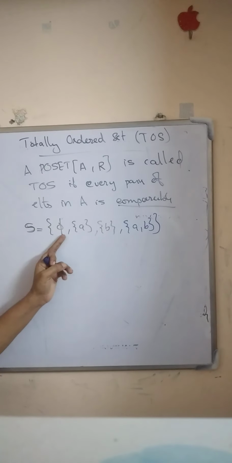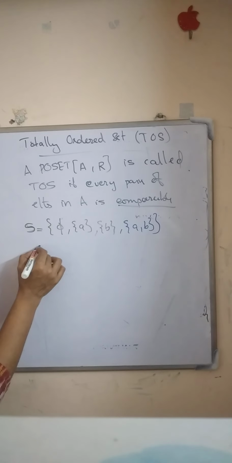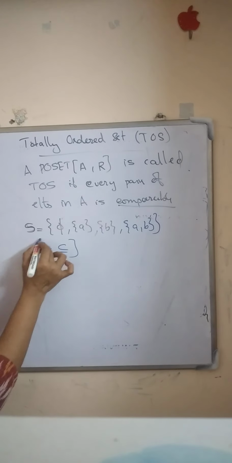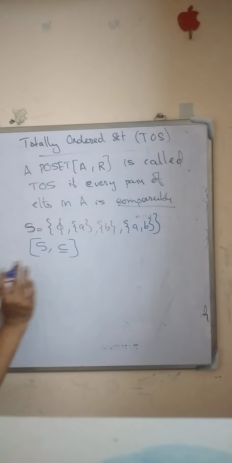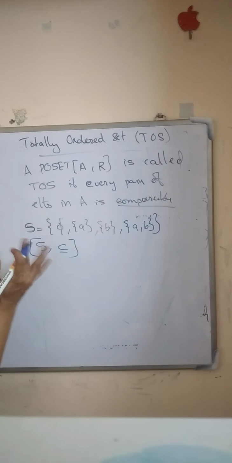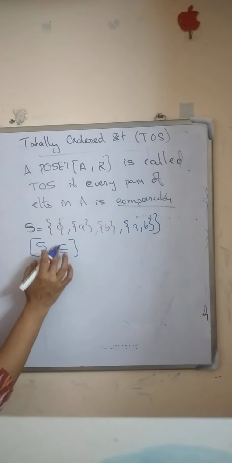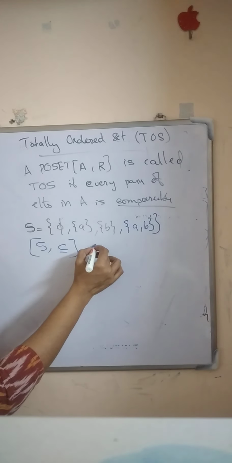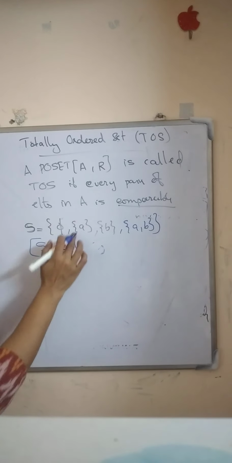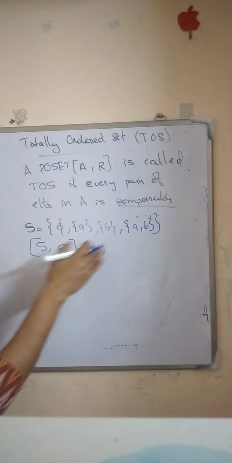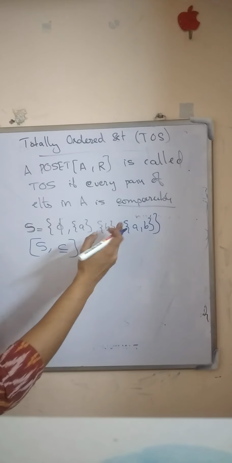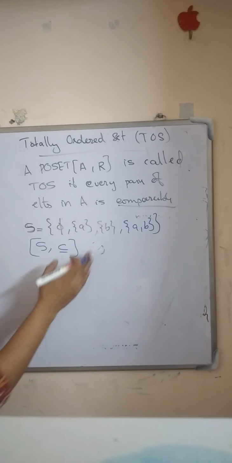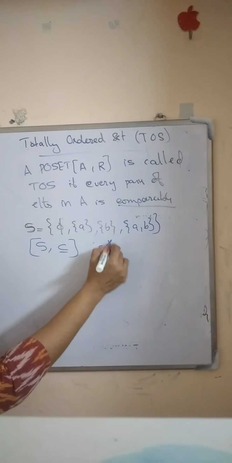Consider the set S equal to {null set, set A, set B, set AB}. Then there is a relation defined as inclusion, or subset of. First we check whether S is a partially ordered set, that is, whether this inclusion is a partial order relation. Definitely it is, because every element is a subset of itself: set A is a subset of itself, set B is a subset of itself, set AB is also a subset of itself, and the null set is also a subset of itself. So this relation is reflexive.